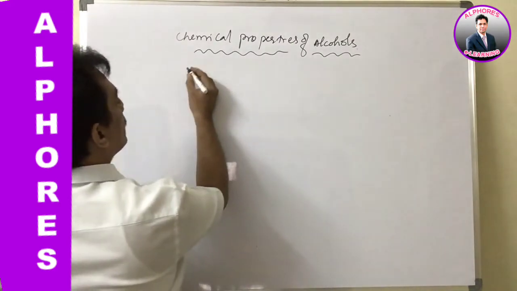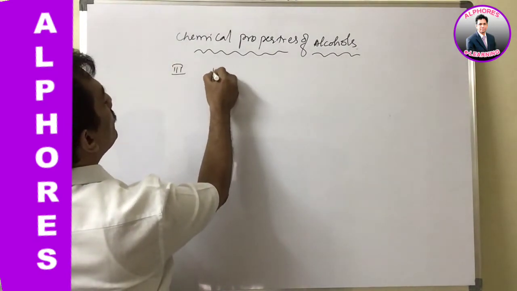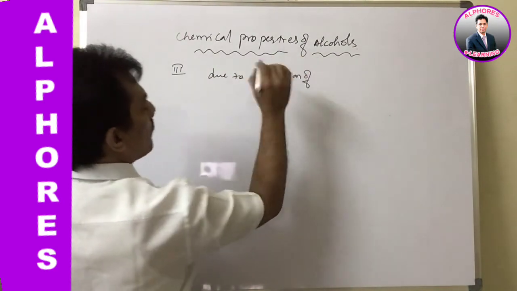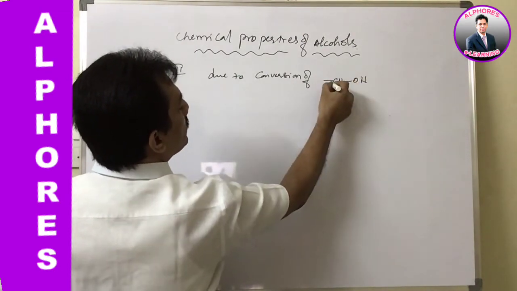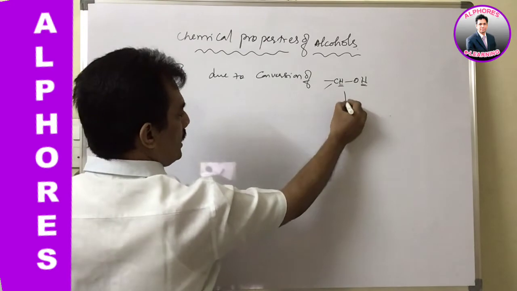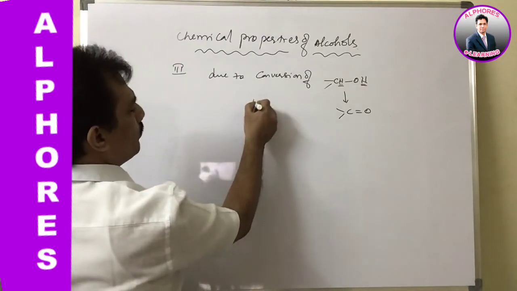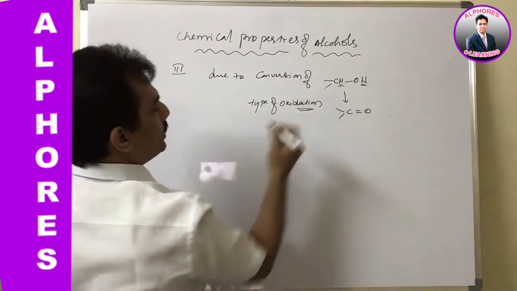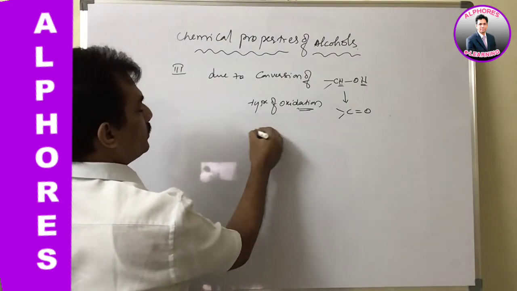The third category is due to conversion of CH-OH, where both O-H and C-H bonds will cleave, and it is getting converted into C double bond O like this. It is one type of oxidation reaction.